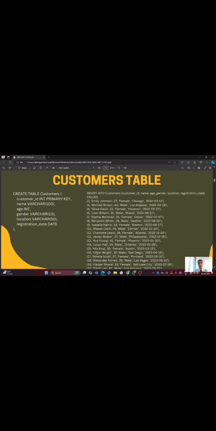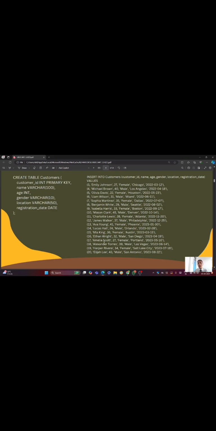Then we have created the customers table as shown here. We have to run this query to create this table: create customers, customer ID as primary key, age integer, gender, location, and registration date. We have inserted customer details in a detailed format, like the first person is Emily Johnson, then Michael Brown, Oliver Davis, Liam Wilson, Sophia Maggie. There are 17 customers, numbered from 3 to 20.